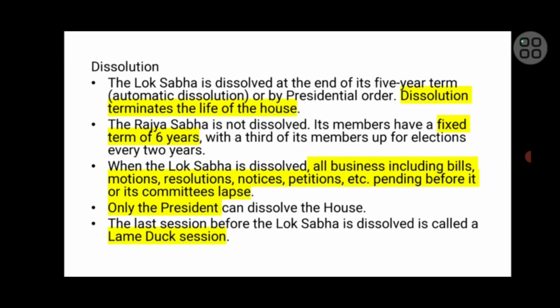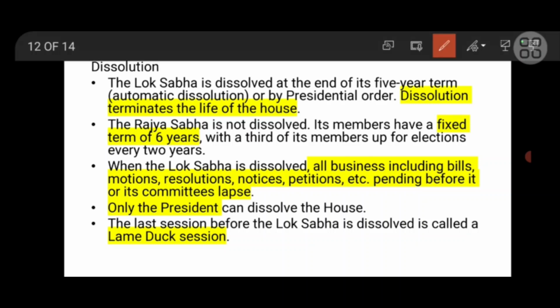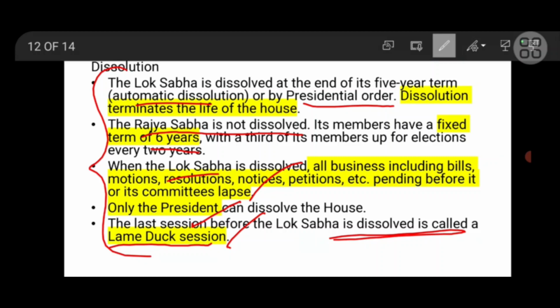And finally, house dissolution. Dissolution will happen at the end of the 5-year term, which is called automatic dissolution, or even by the President's order. The Rajya Sabha is not subject to dissolution. It is a permanent body, but the fixed term of a member is only 6 years. When the Lok Sabha is dissolved, all the business with respect to bills and motions will lapse. Only the President has the power to dissolve the house. The last session before the Lok Sabha is dissolved is called the lame duck session. These are all the very basics for prelims.